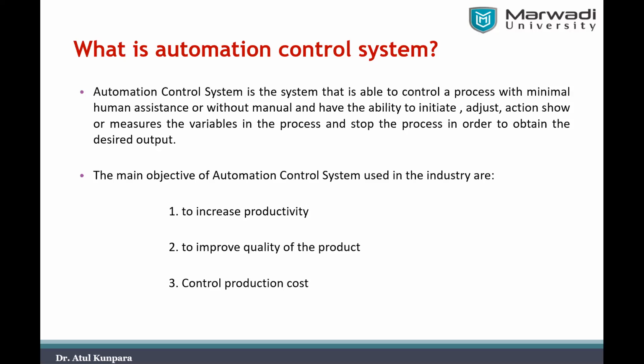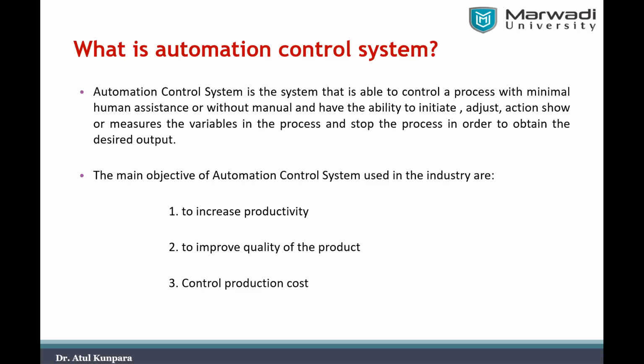It will give you better productivity by increasing the number of products per day. It will improve the quality of the product, because when a human operates the machinery, some human error may get involved, and because of that error there can be a chance of poor quality in the product.